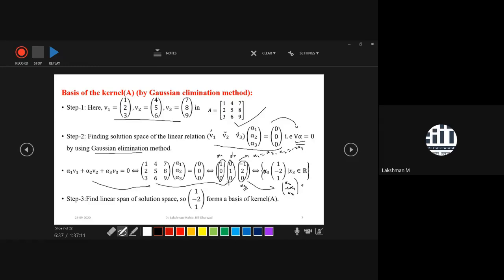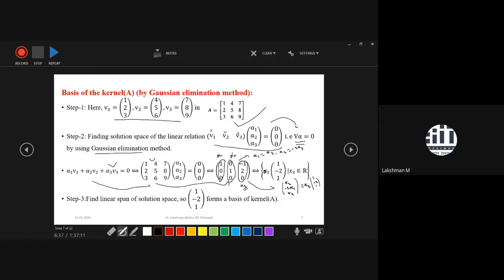So you can write this vector as alpha 3 times, what is the remaining constant in the first coordinate? It is 1. In the second it is minus 2, and in the third coordinate it is 1. So that's why the solution space of this linear relation is what? It is a multiple of the single vector (1, -2, 1).